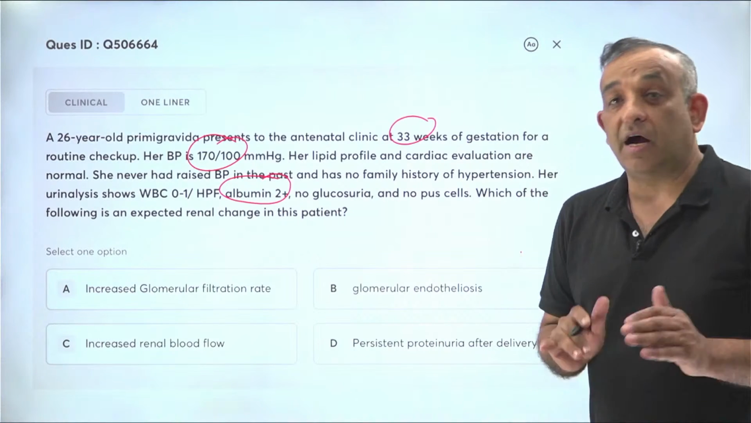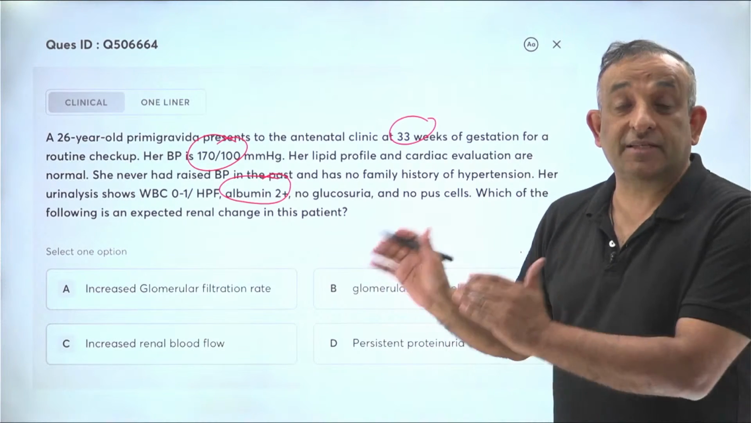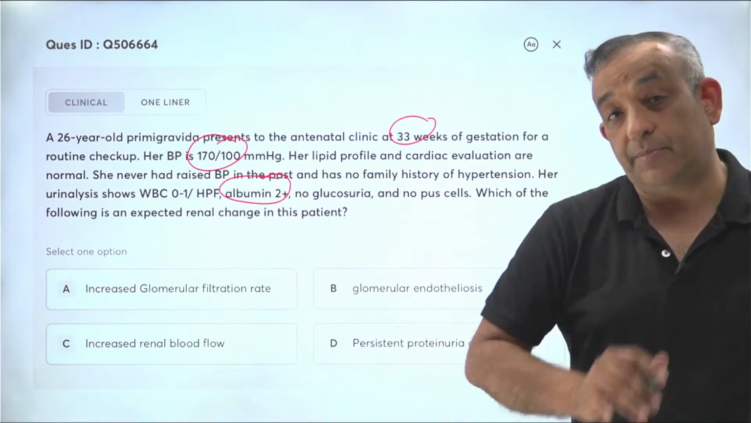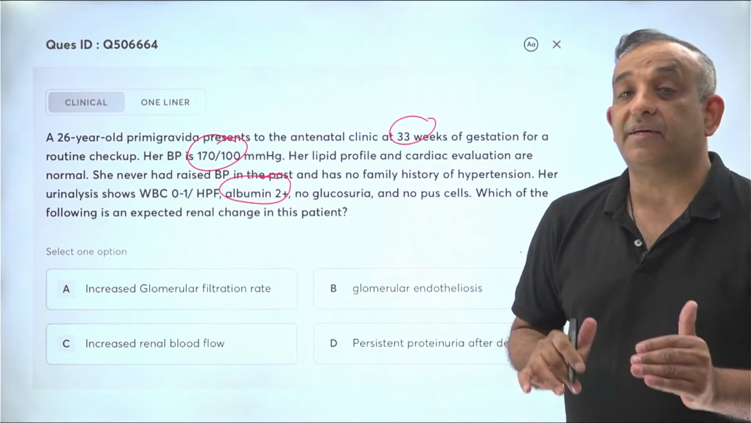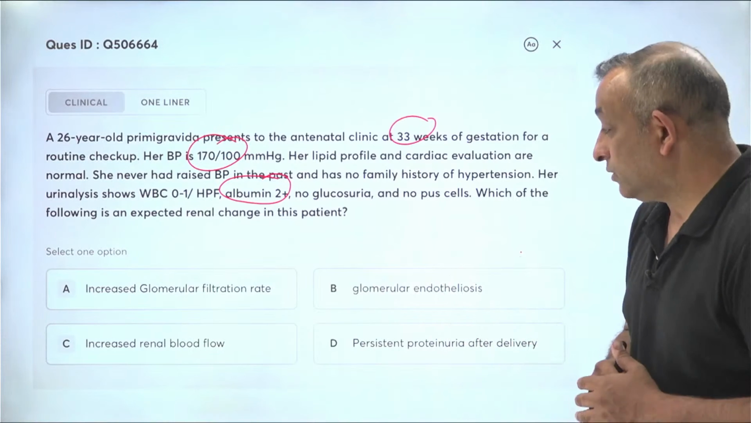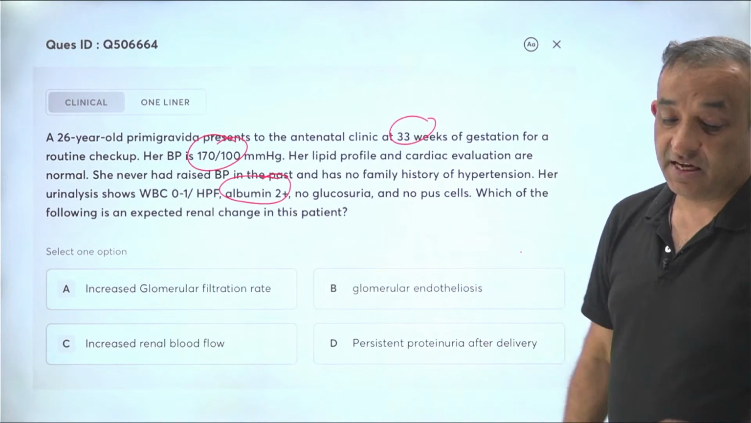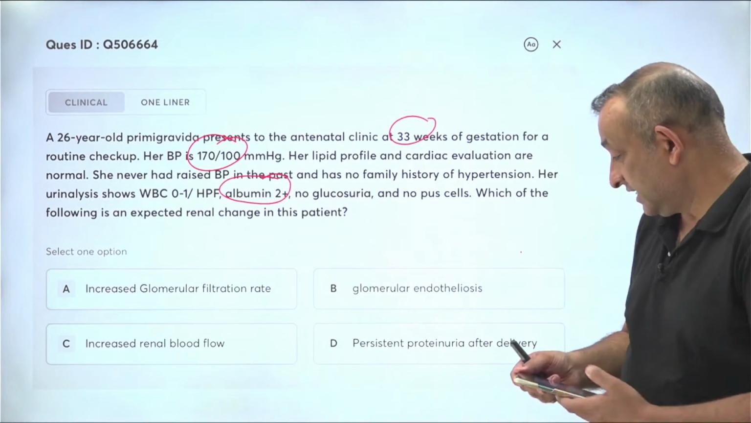So yes, they've given you hypertension in pregnancy and it is specific hypertension in pregnancy. She's not a chronic hypertensive. And when it is not a chronic hypertensive, what are the changes you are expecting on the kidney? Very specific question. NEET guys, this question came to you. Yes, what is that expected change?